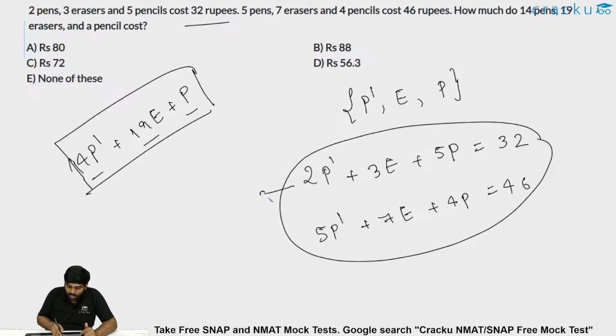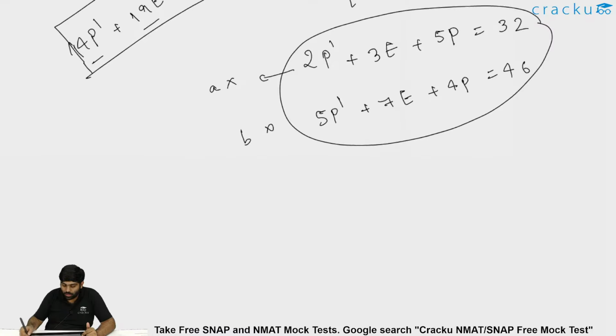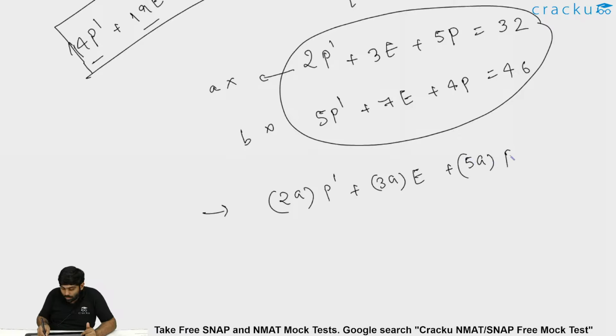By manipulating these two given equations, we should arrive at 14 P dash plus 19 E plus P. So let me say I am multiplying the first with some constant A and the second with some constant B and adding these both. I will write it as 2A P dash plus 3A E plus 5A P is equal to 32A.